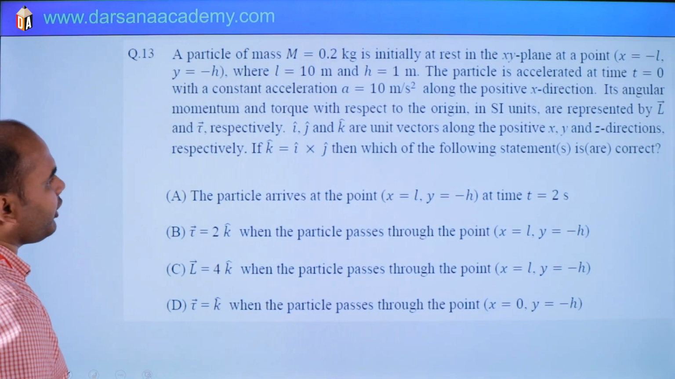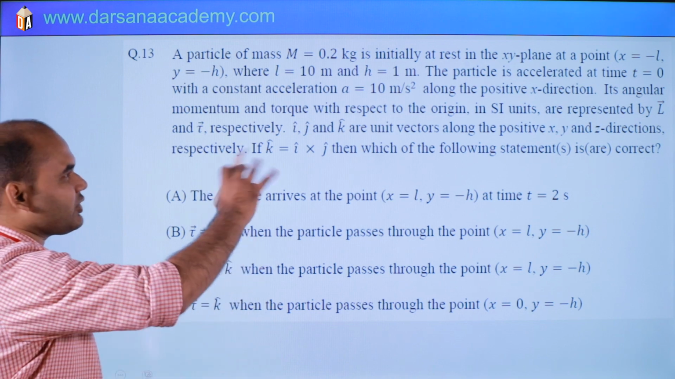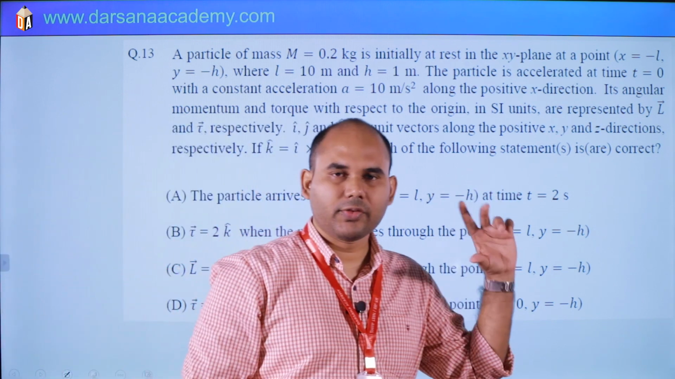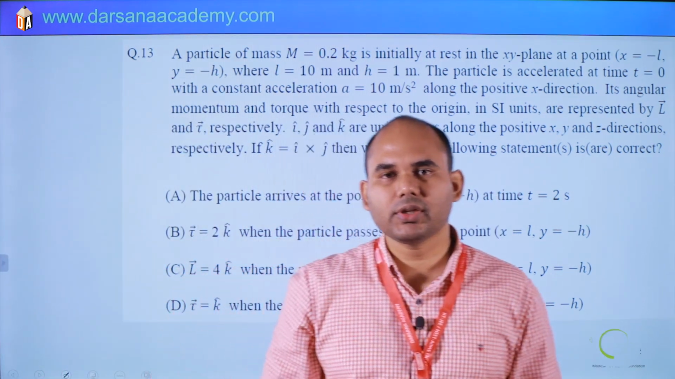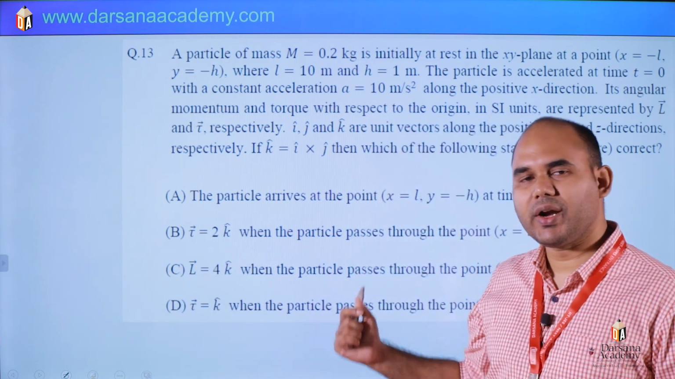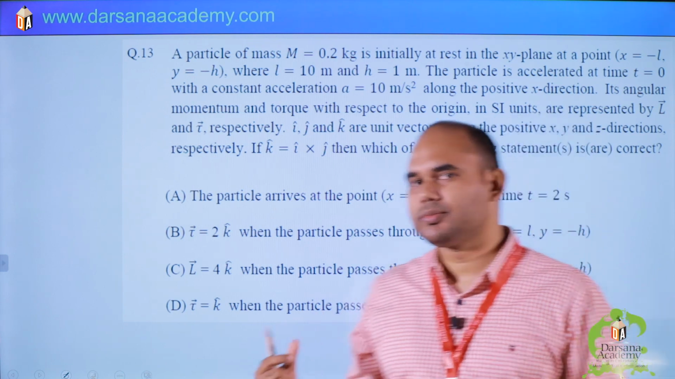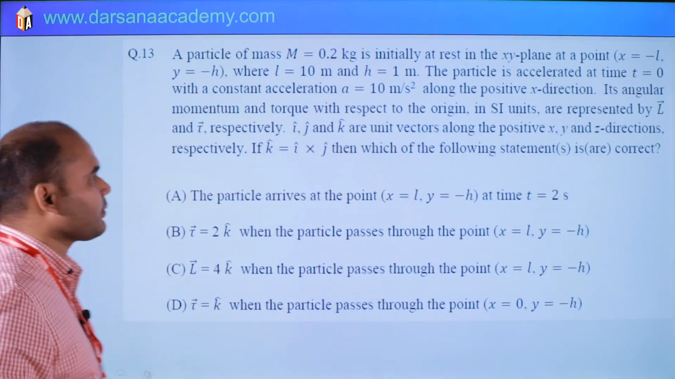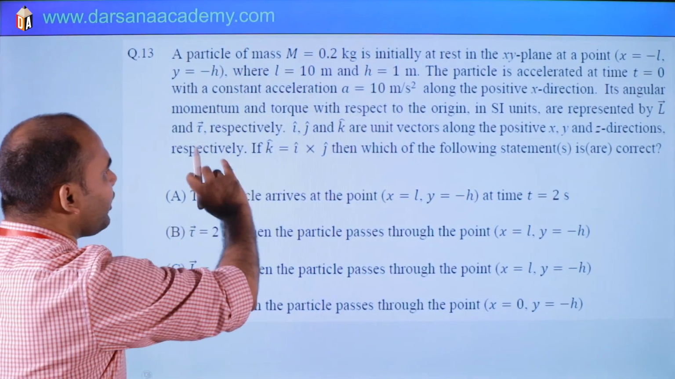Question number 13. Again, too much language is given, but actually it is a very simple question. You can see, simply you have to find torque and angular momentum. You can read the question. See, a particle of mass. You can read the question.